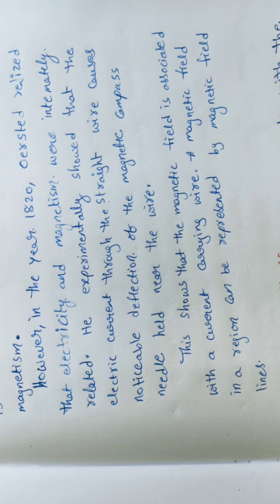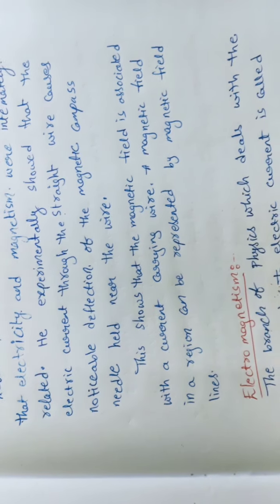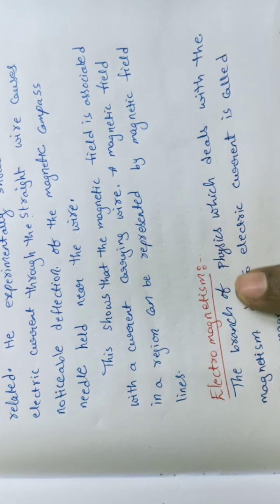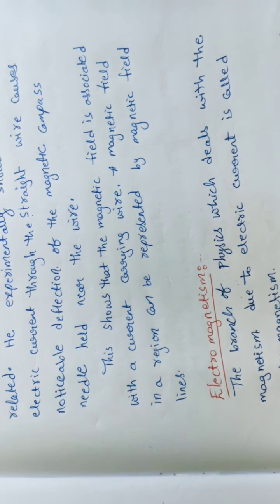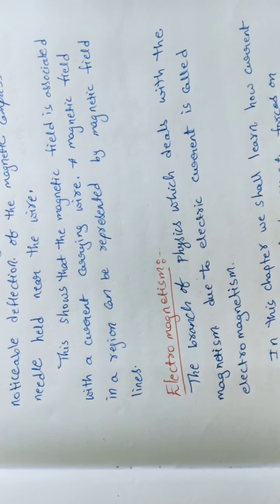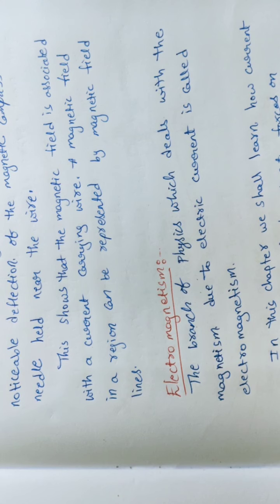Now I am giving the statement for electromagnetism, students. Listen here. The branch of physics that deals with magnetism due to electric current is called electromagnetism. This is the one simple statement we will recall.